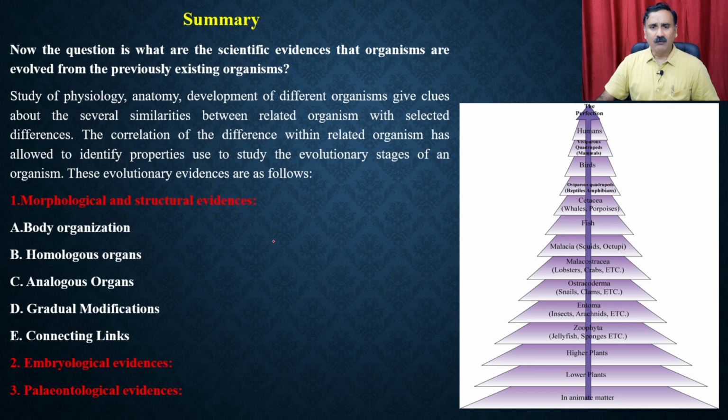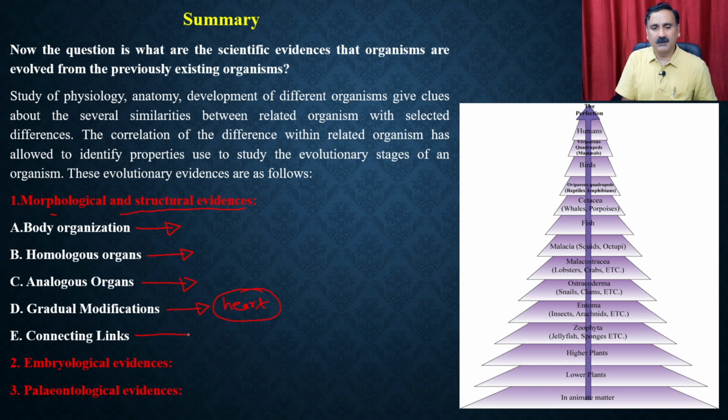What we have discussed so far is that we have collected the scientific evidences that organisms evolved from previously existing organisms. We have discussed the different types of evidences. We have discussed the morphological evidences, the structural evidences in terms of body organizations, homologous organs, and analogous organs, and we have also discussed the gradual modifications, where we took an example of the heart.